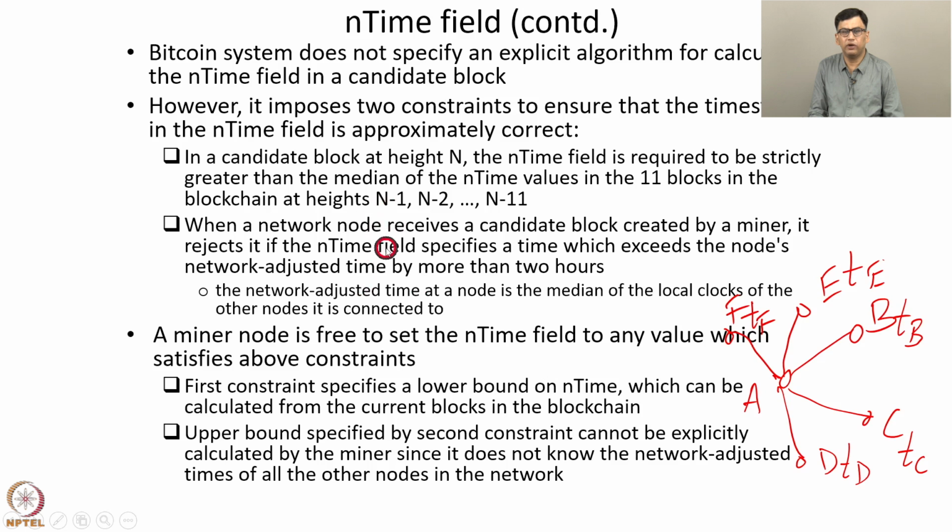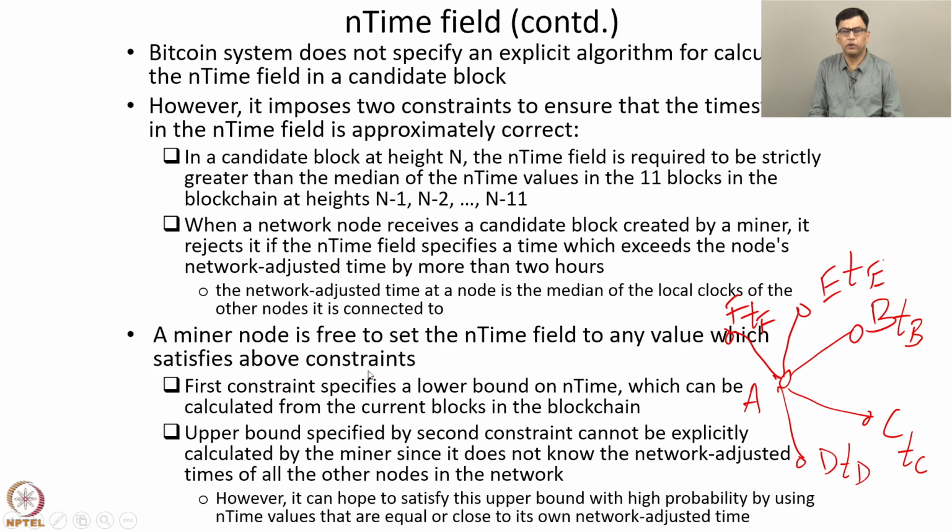But this upper bound specified by the second constraint cannot be explicitly calculated by the miner, because it does not know the network adjusted times at all the other nodes in the network. For example, consider this node A. It does not know the network adjusted time at node E, because it does not know the set of neighbors of node E, their local clock values, and so on. So hence this upper bound cannot be explicitly calculated by a miner node.